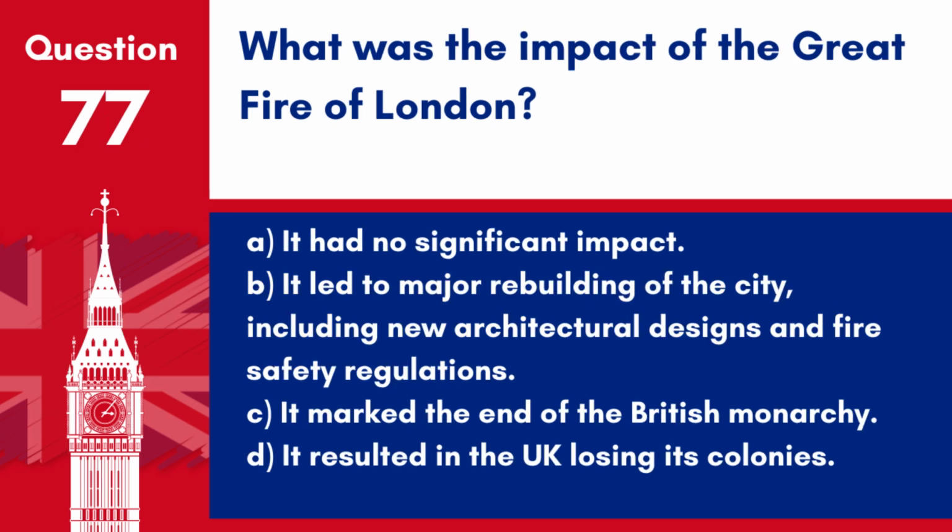Question 77. What was the impact of the Great Fire of London? A. It had no significant impact. B. It led to major rebuilding of the city, including new architectural designs and fire safety regulations. C. It marked the end of the British monarchy. D. It resulted in the UK losing its colonies. Answer: B. It led to major rebuilding of the city, including new architectural designs and fire safety regulations. The Great Fire of 1666 was a catalyst for the modernization of London's infrastructure.